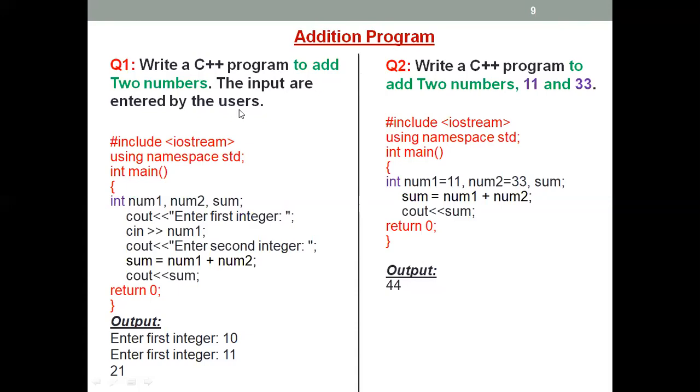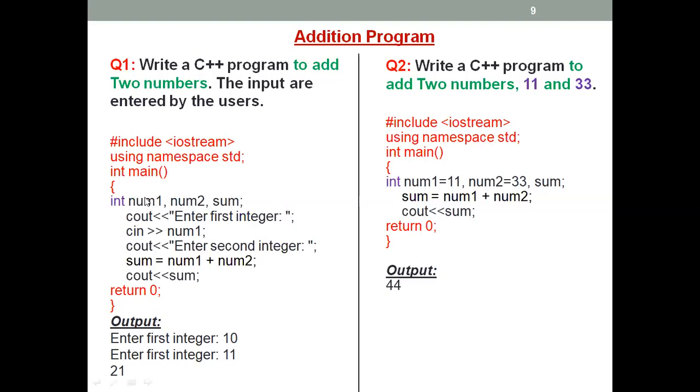So what does this mean? The numbers you don't know. Maybe you will enter different numbers, your friends will enter different numbers. So this is called the inputs are entered by the user. So when this program runs, the program asks you to add 2 numbers. So you write like num1, num2 to represent number 1, number 2.